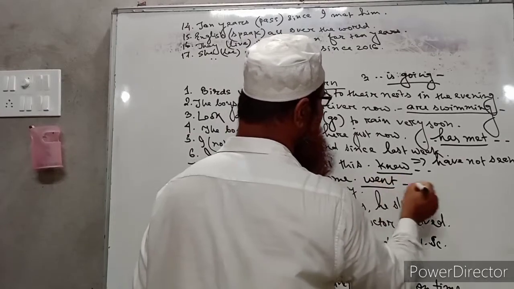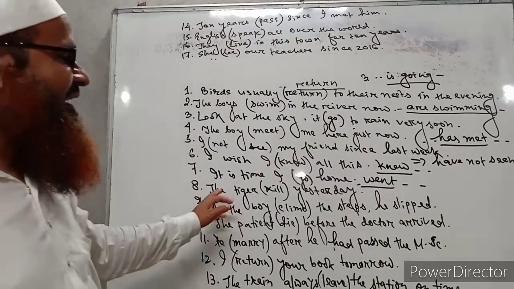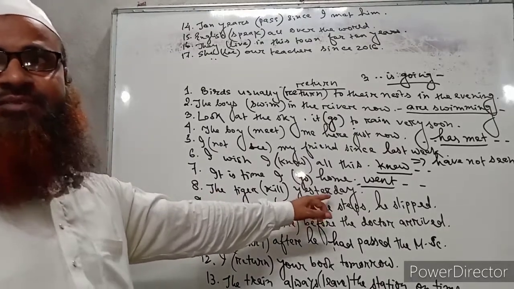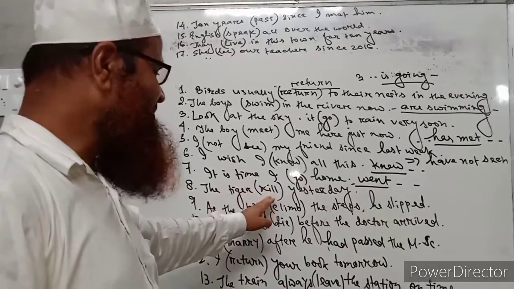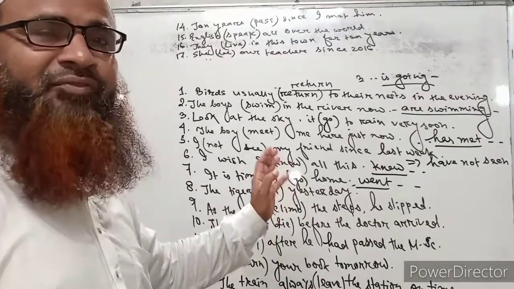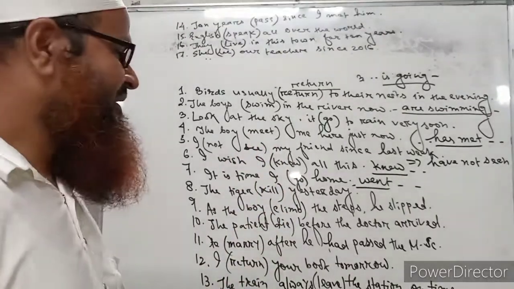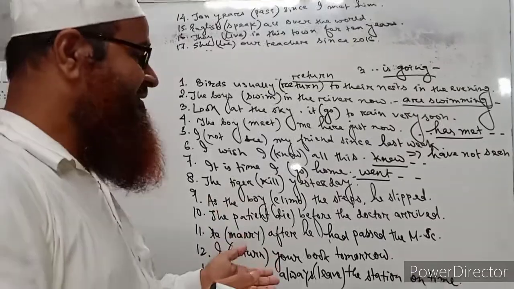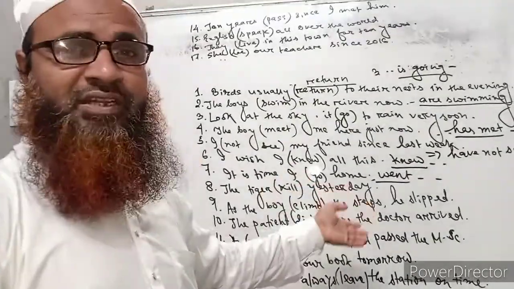Okay, I went home. Then number 8, the tiger killed yesterday. Here yesterday is present, so it must be written in past indefinite tense. But if we write it in active voice, the tiger killed yesterday, it will be an incomplete sentence, because its meaning will not be complete. Because the tiger killed, the verb kill here does not contain any object.